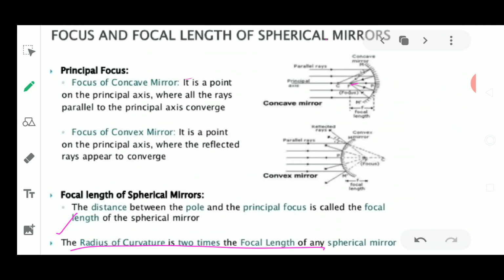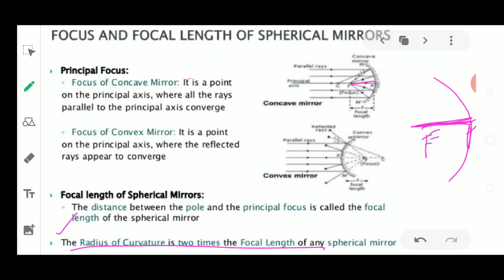Suppose that this is the focal length. This is the focal length from here: this is the focus and this is the pole. So this distance between them is known as the focal length. Now if you talk about the radius of curvature, it is always 2 times.